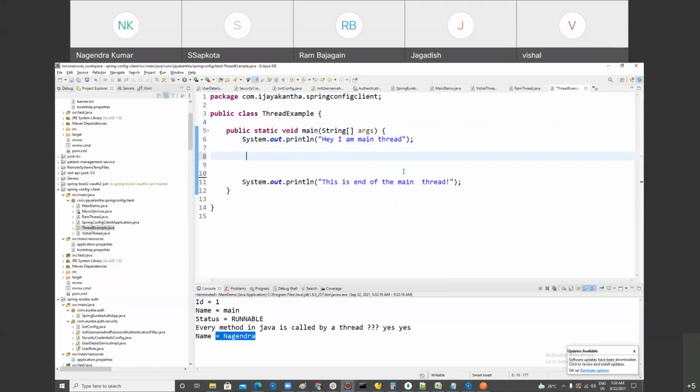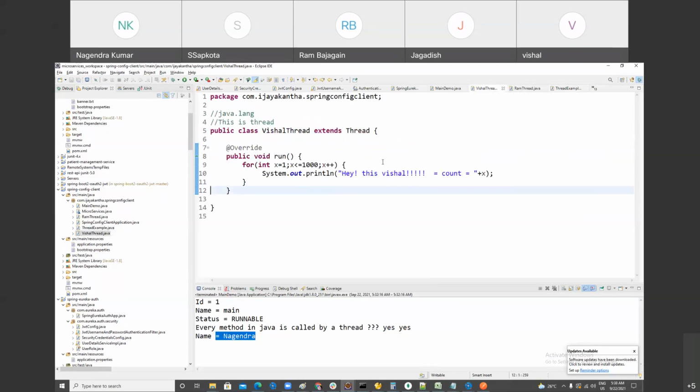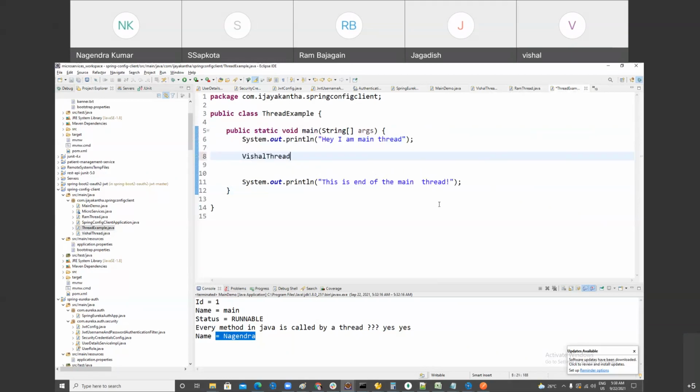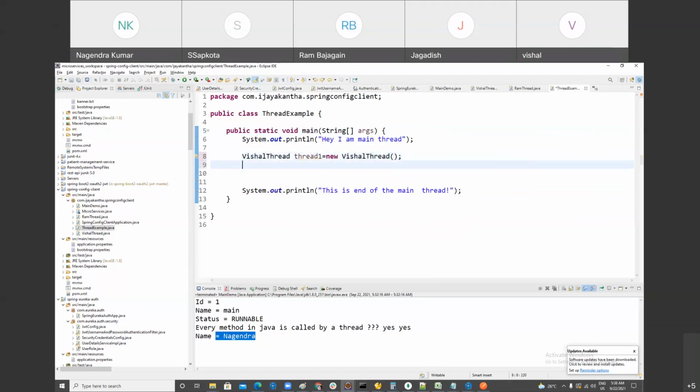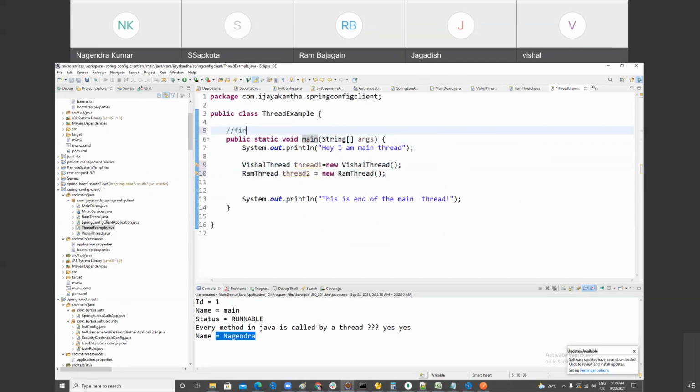After that, the main thread is there already, so you have to make two more threads, Vishal. To make a thread, you just have to make an object of VishalThread, and then you can make an object of RamThread also. So right now, how many threads are there in total? Three. One is the main thread, which calls your main method. Here we have two more threads.